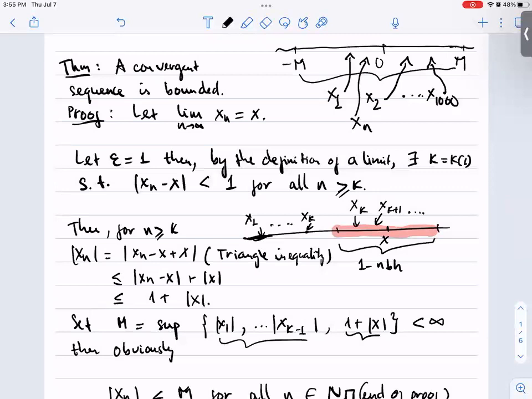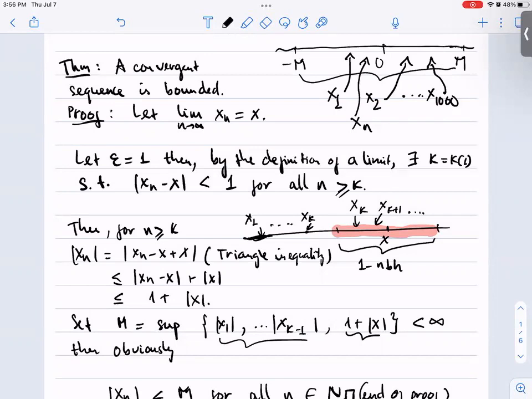So in the proof of this theorem, we pick a value for epsilon, let's say epsilon equal 1, and we consider the one neighborhood around the limit of this sequence. Then almost all elements of the sequence must be inside this one neighborhood. There might be a few elements that are not inside the neighborhood, but we only have finitely many of them.